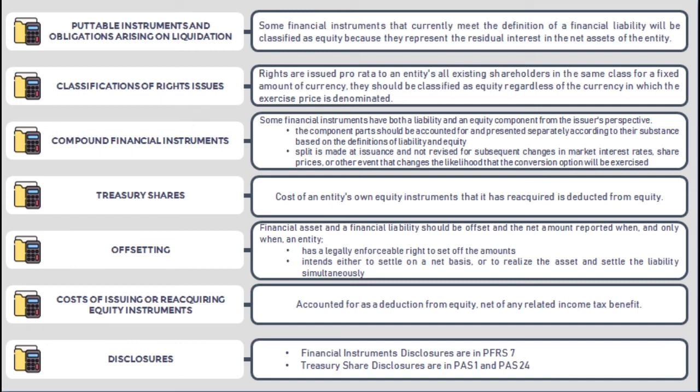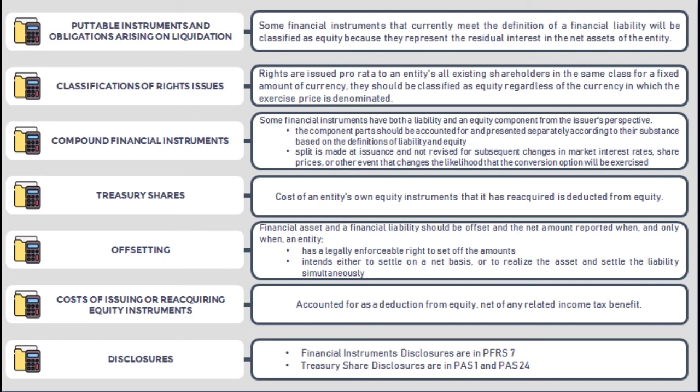Explain the offsetting of a financial asset and a financial liability. Generally, a financial asset and a financial liability shall not be offset. However, the standard provides that an offsetting is allowed when two conditions are met. First, the entity has a legally enforceable right to set off the amounts, and the entity intends either to settle on a net basis or to realize the asset and settle the liability simultaneously. For the cost of issuing or reacquiring equity instruments, these are accounted for as a deduction from equity, net of any related income tax benefit.